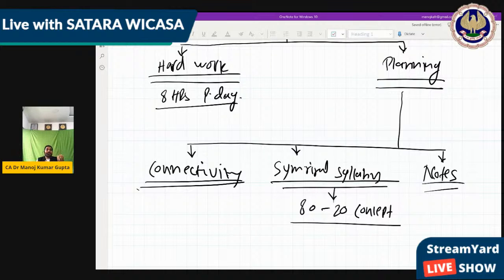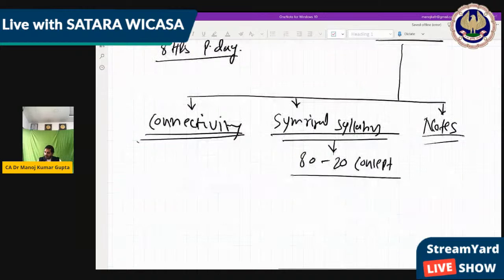But once you complete as per the Manoj ka FR concept, Manoj ka FR is a brand name, right? After that, for revision, you do not require that much time. For revision, you require a maximum of 5% of your original time. But that is possible only if you make those notes. Okay? So notes, we have divided into 3 parts. Actually, in notes, we have to make 3 notebooks.